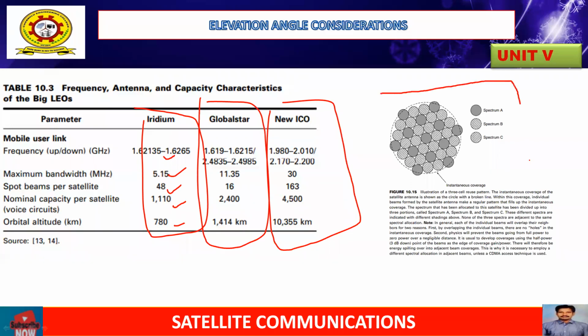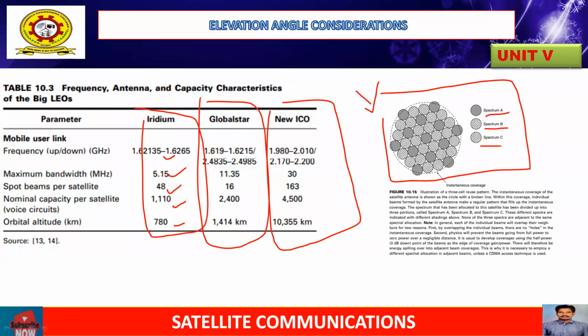Whereas figure B here is the 3-cell reuse pattern, showing how we can reuse multiple cells within a single slot, as we discussed in cellular mobile application theory. The same concept is repeated here for the cell reuse concept. So the dark cell is spectrum A, the left side is spectrum B, and the right side is spectrum C. These spectrums are used for instantaneous coverage of the satellite antenna.